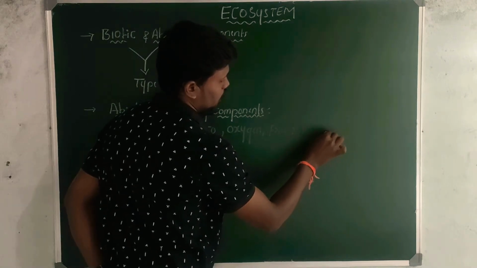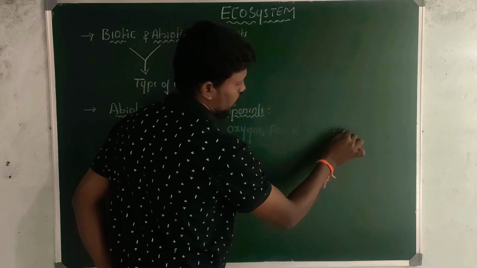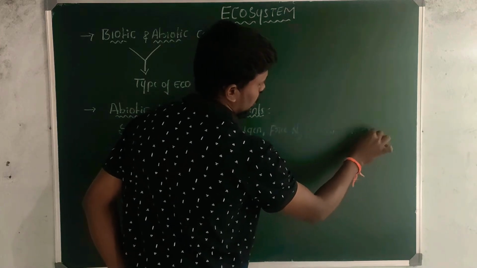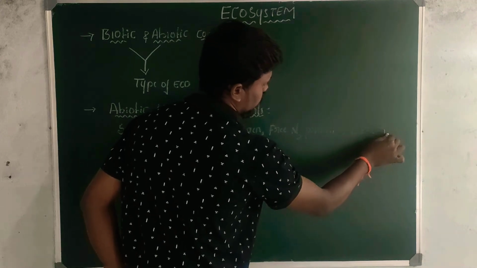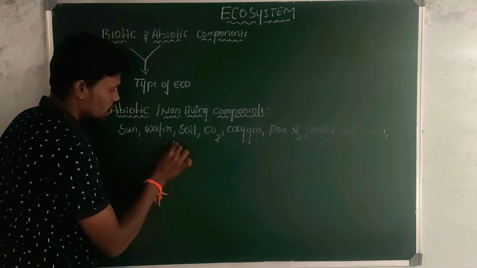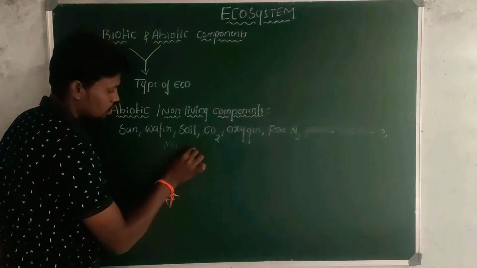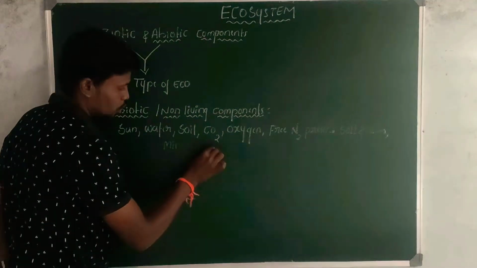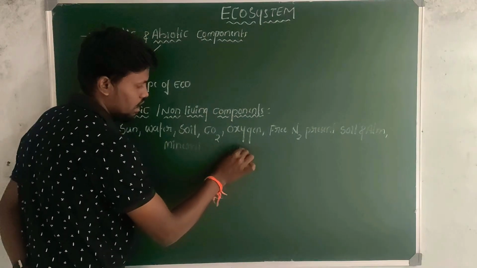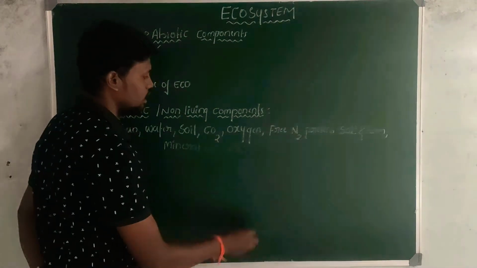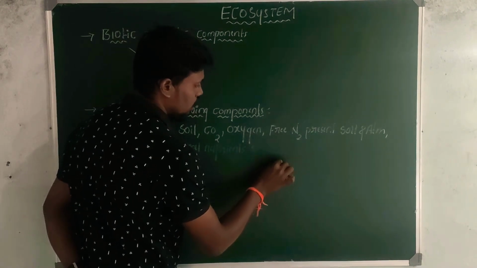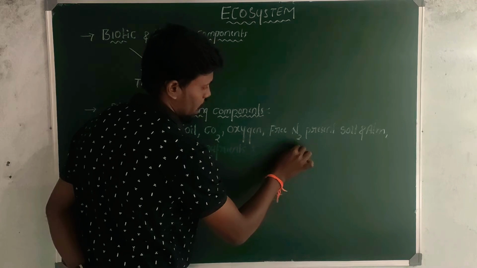present in soil and atmosphere. Next abiotic component is mineral nutrients, that is micronutrients as well as macronutrients, and organic manure.